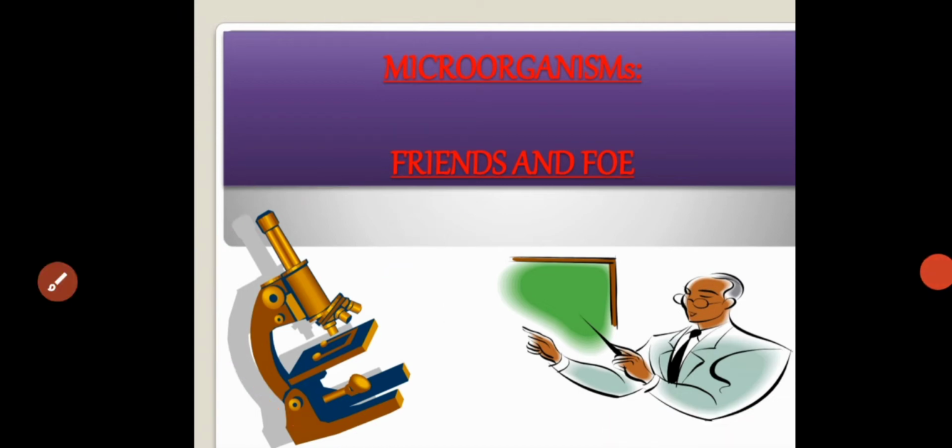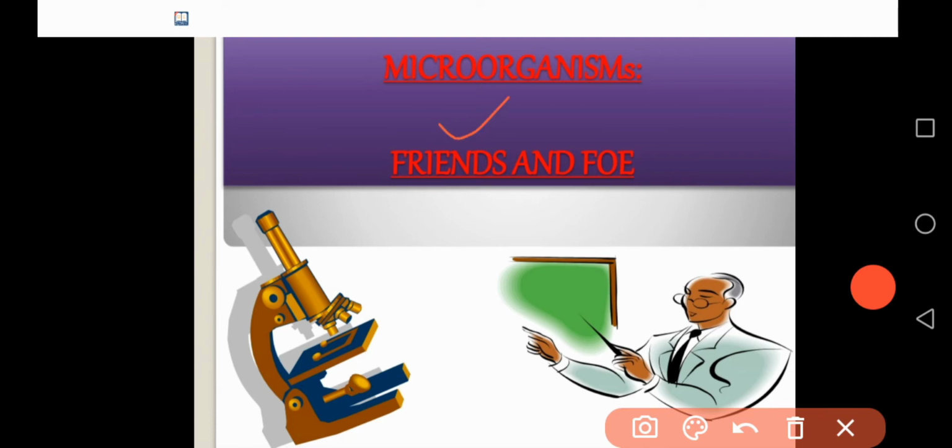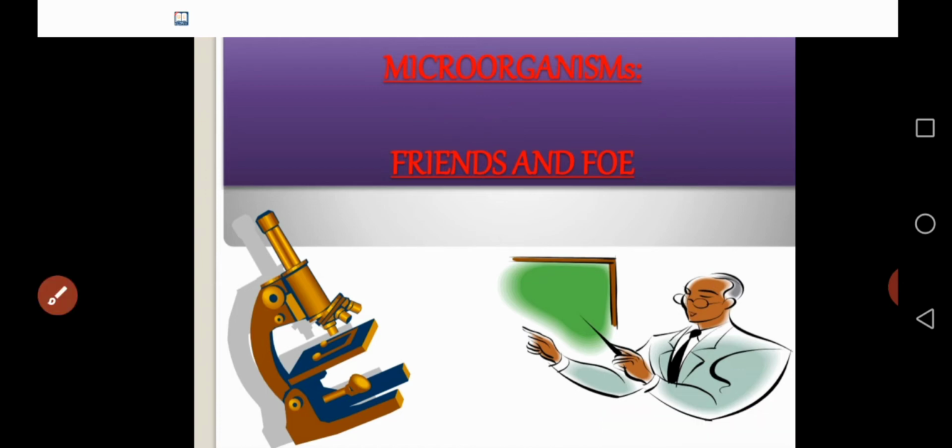Useful microorganisms are friends to us. And some of them cause diseases. They are harmful microorganisms, causing diseases to our body, both in plants and animals. Next, you have to know some detailed explanation about microorganisms, friends and also foe.